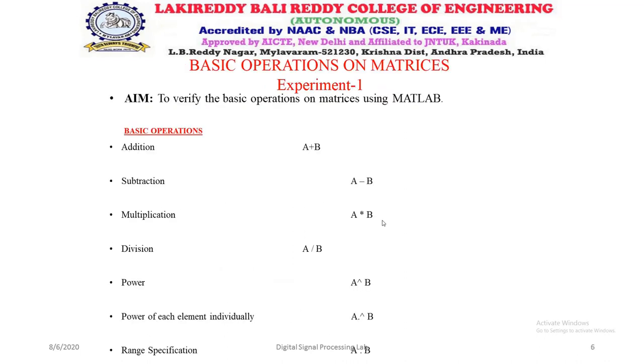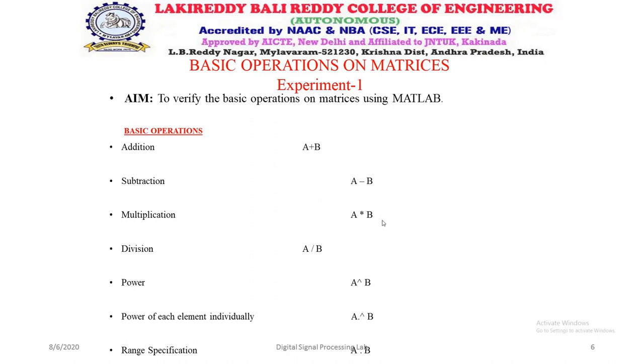Coming to the first experiment, basic operations on matrices. The aim of this experiment is to verify the basic operations on matrices using MATLAB. Some basic operations we have in mathematics, the same operations we can do on matrices also.